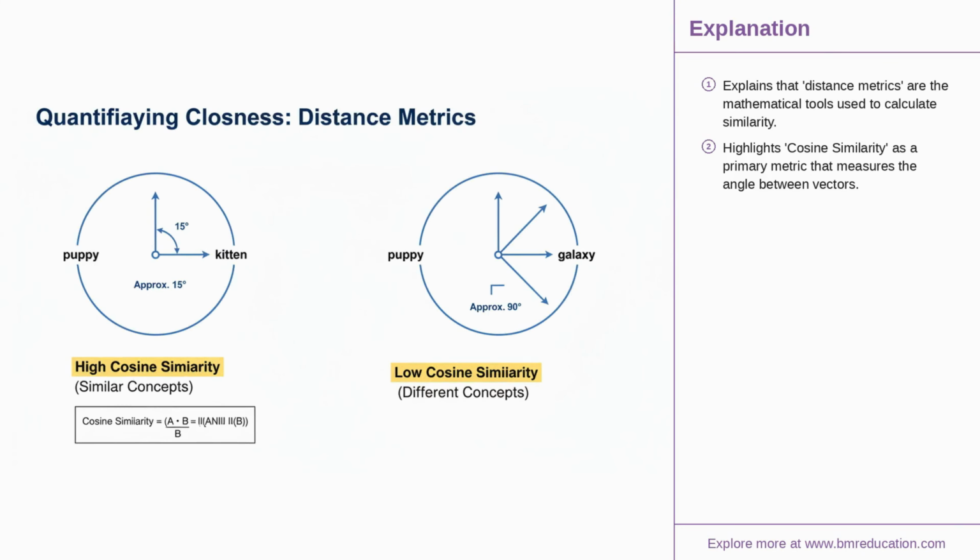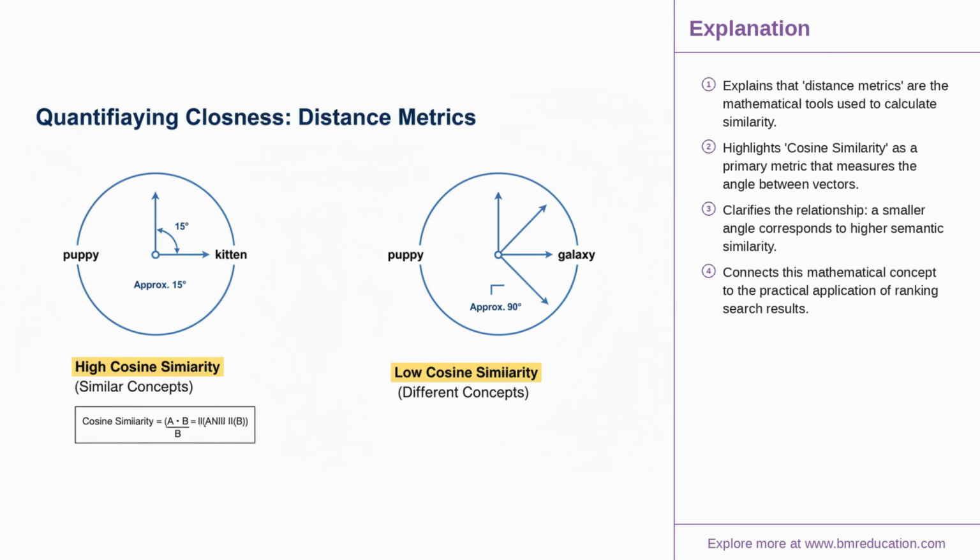To precisely measure the closeness we just saw in the vector space, we use mathematical formulas called distance metrics. The most common for high-dimensional data is cosine similarity, which, instead of measuring straight-line distance, measures the angle between two vectors. A small angle means the vectors point in a similar direction, indicating high conceptual similarity. This is the key to ranking search results by relevance.